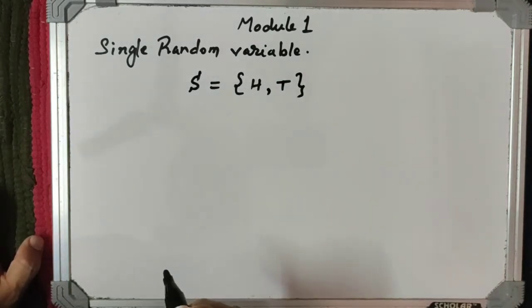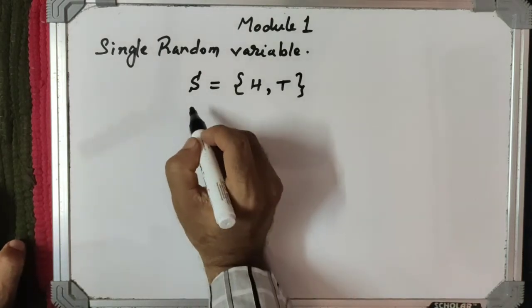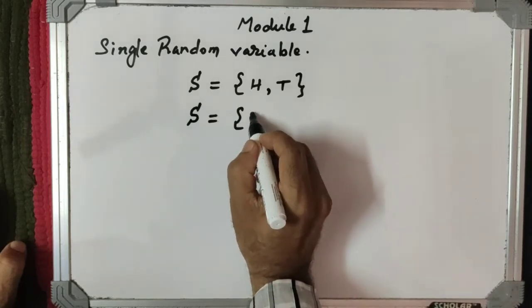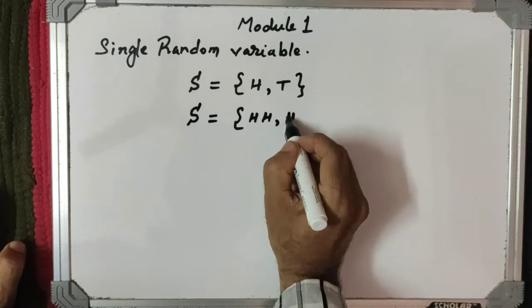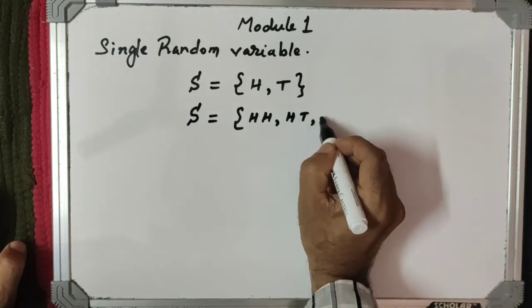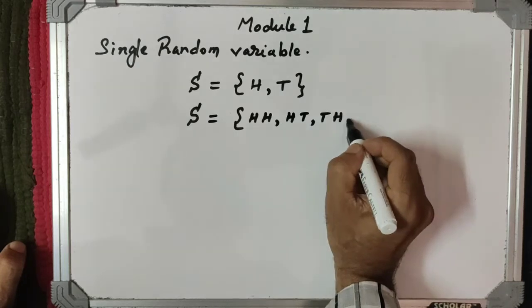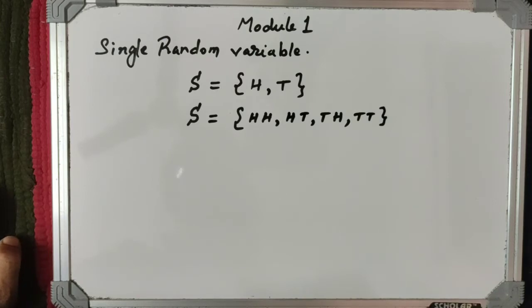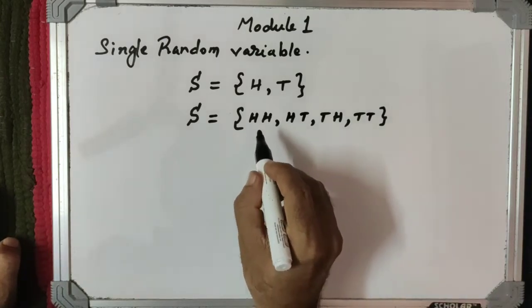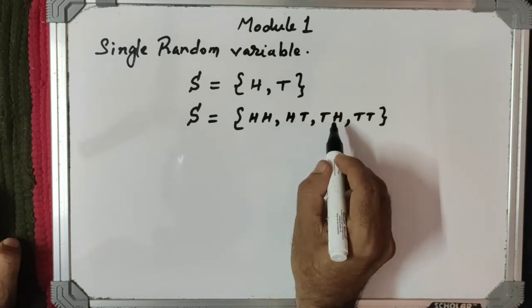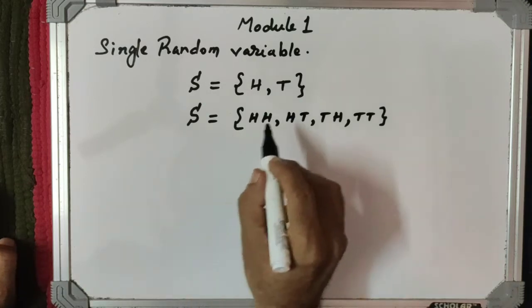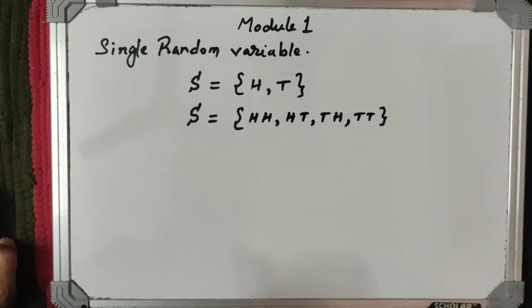Similarly, if you toss a coin 2 times, then we can say the possible outcomes. The possible outcomes are head head, head tail, tail head, or tail tail. So that means we know about the possible outcomes: HH, HT, TH, TT. These are the possible outcomes if you toss a coin twice. So this collection is known as the sample space. If you take any subset of the sample space, that is our event.